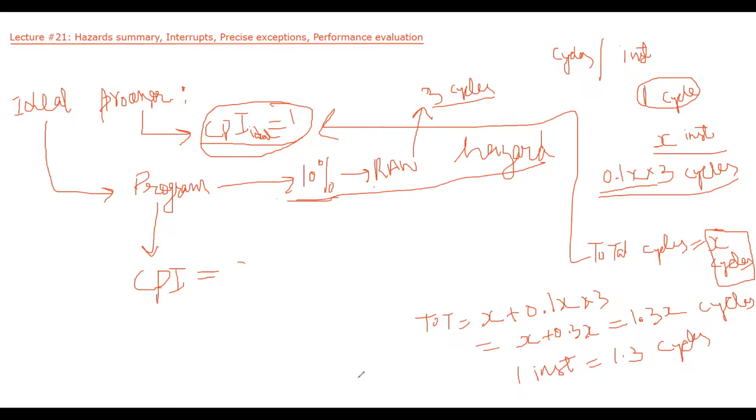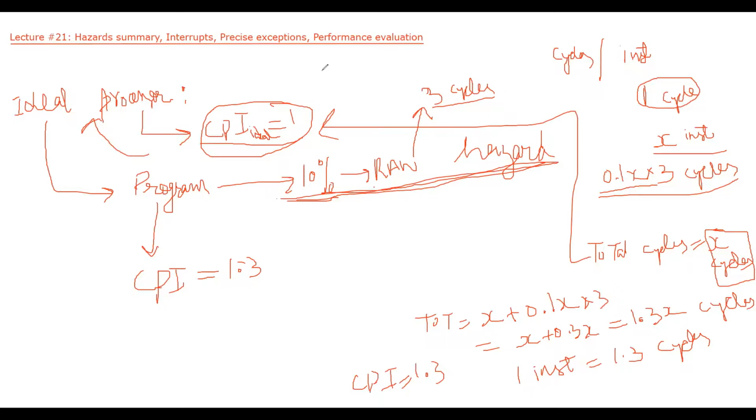So that means CPI will be equal to 1.3. So this is the CPI when we are running this kind of program on this processor.